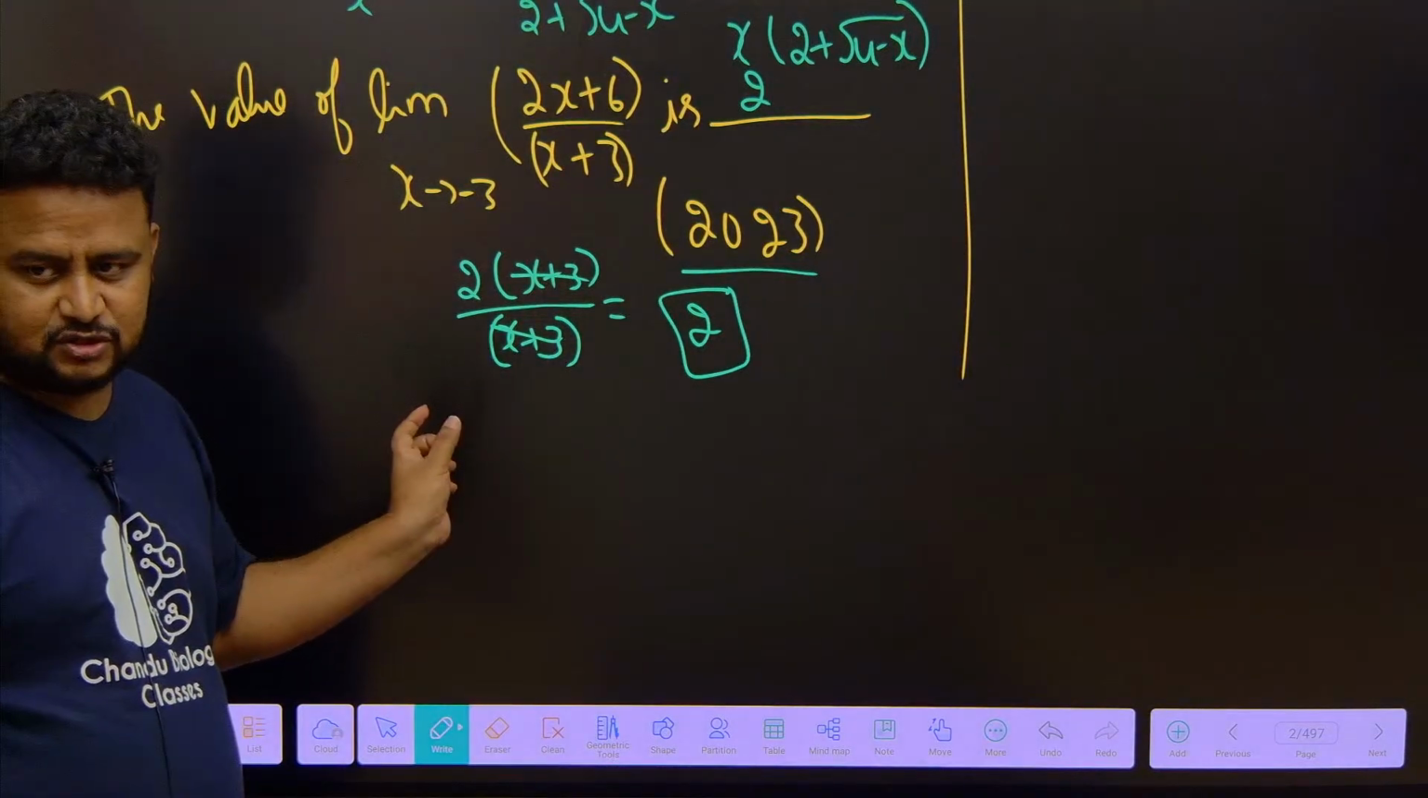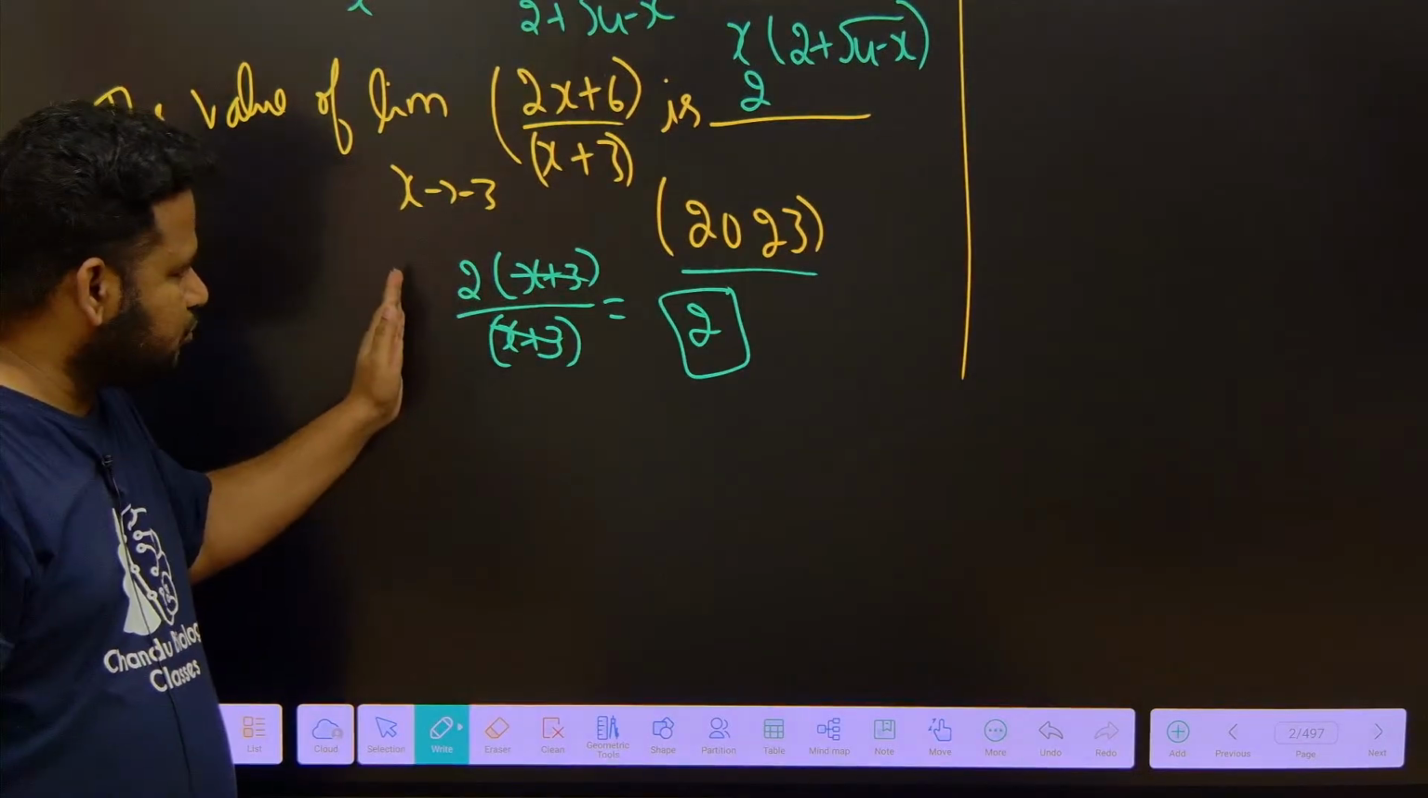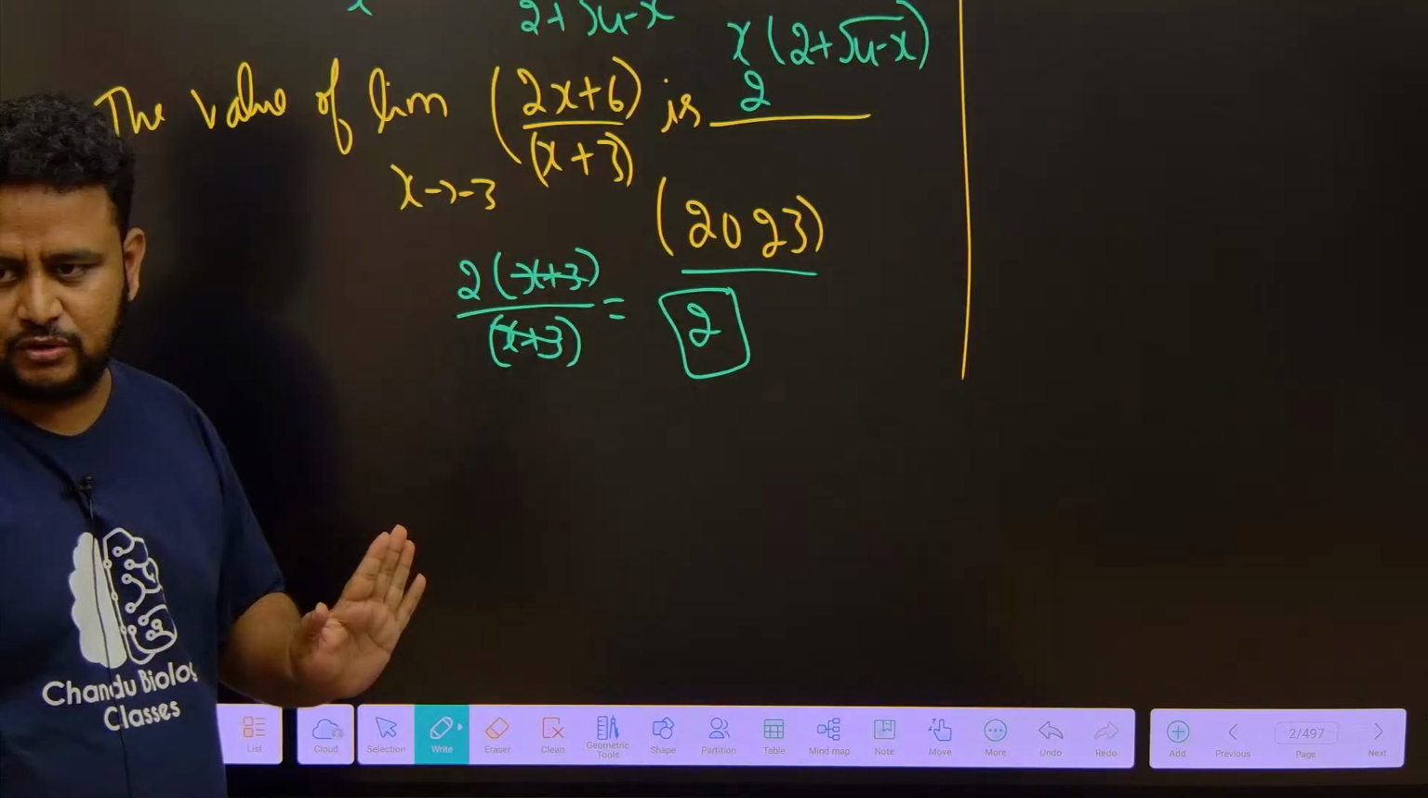We should not get the 0 by 0 form. We will get 0 by 0 form if you put minus 3. That's why you take the 2 outside, cancel it, and just write the answer as 2. Clear to you? Yes, got it? Fine.